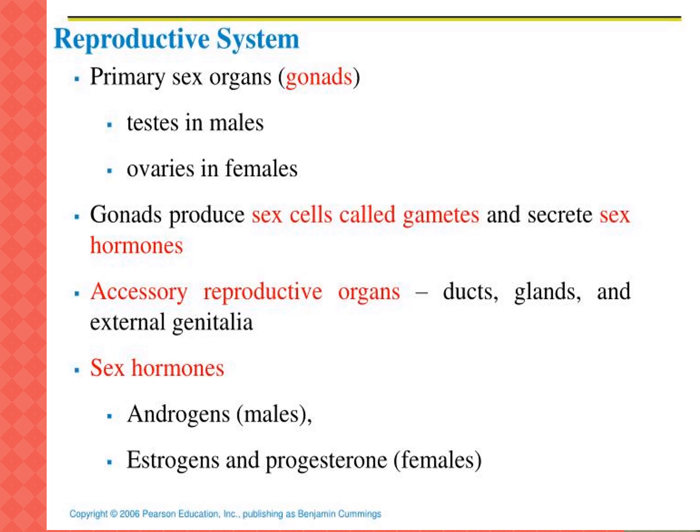In males: vas deferens, epididymis, seminal vesicle, prostate gland and penis. We will see the picture next.